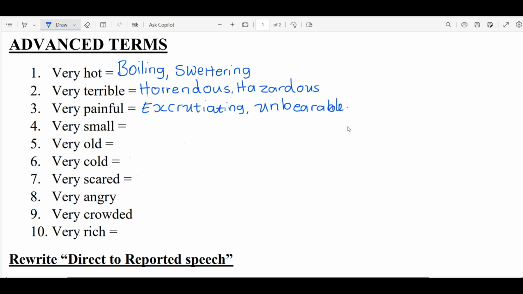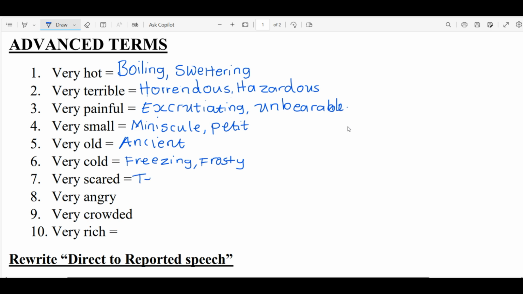Then number 4, minuscule. Minuscule is for very small. Sometimes you can also use petite. Very old, ancient. Very cold, we can use freezing or frosty. Then number 7, we have very scared, so we can use terrified or petrified.